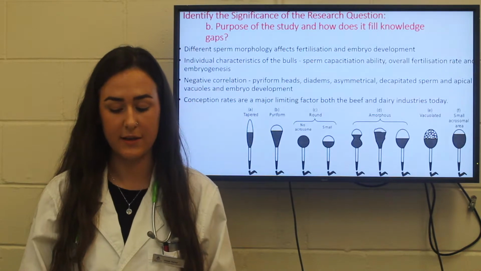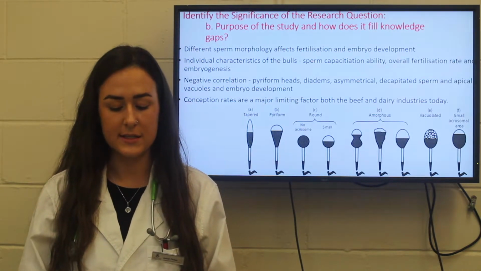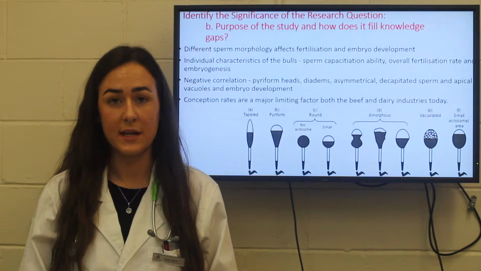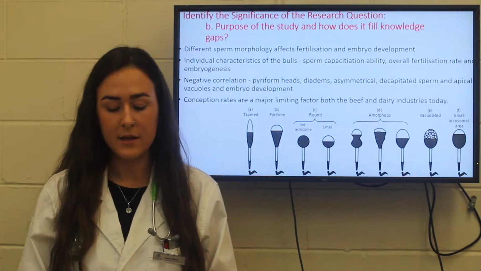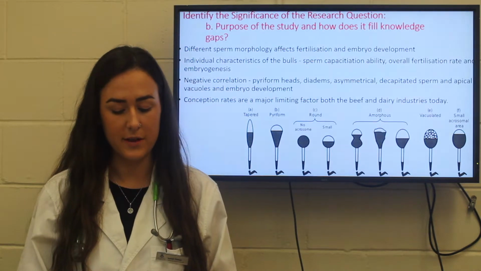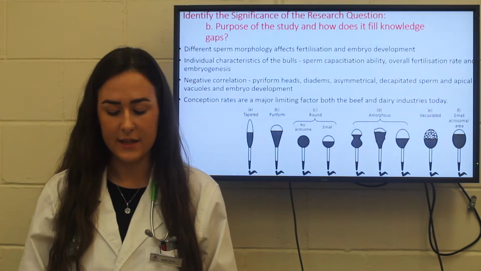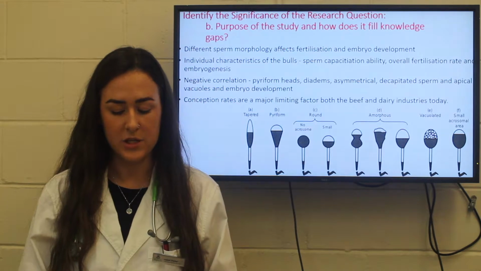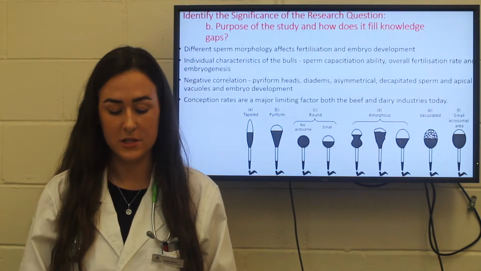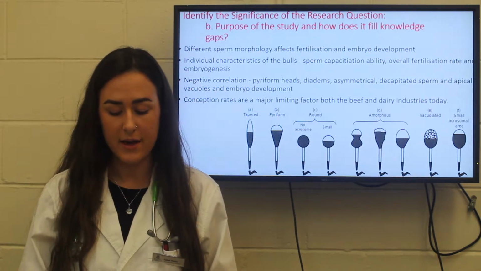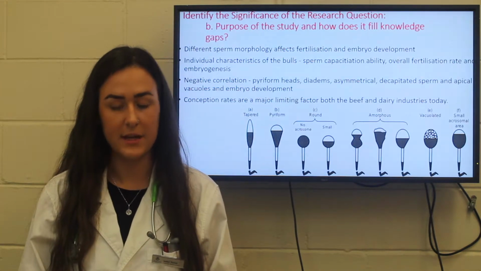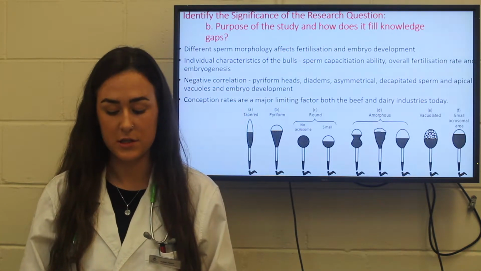leading to decreased fertilisation rates due to developmental defects. This study determined a significant negative correlation between the number of piriform heads, diadems, asymmetrical decapacitated sperm, and apical vacuoles and embryo development. Hence, this study's findings reinforce that abnormal head shape has a detrimental effect on fertilisation and embryogenesis, providing new information to utilise in sperm examinations and semen quality testing in the future.